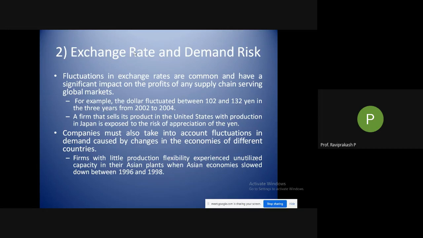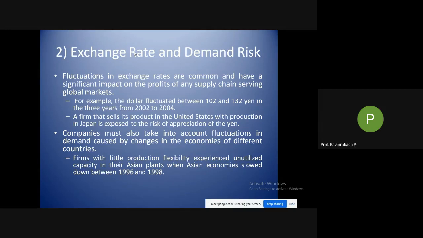So one of the currencies will be in gain and the other will be in loss. In just 3 years, from 2002 to 2004, if you see, there will be contracts for 3 years, 5 years, 10 years in a particular currency. For example, if somebody is catering to the US market and has a 3 or 5 year agreement stating that per hour I'll give you $30 or $15, initially the profit should be very high because of the low exchange rate. As time goes on, your profits go on reducing.